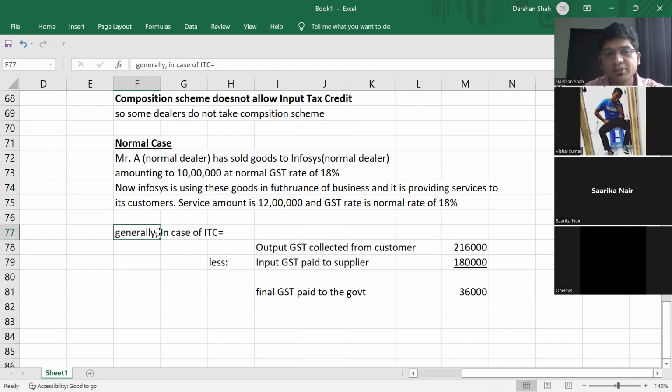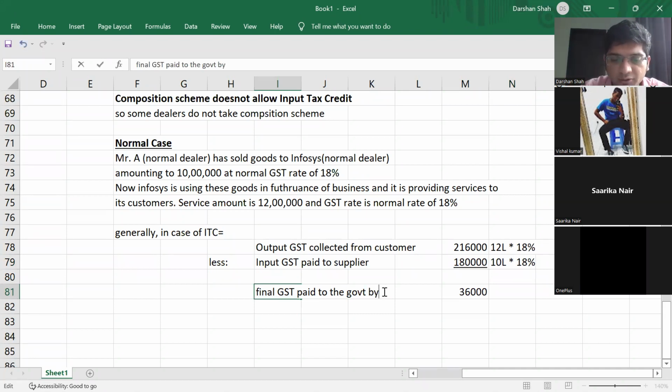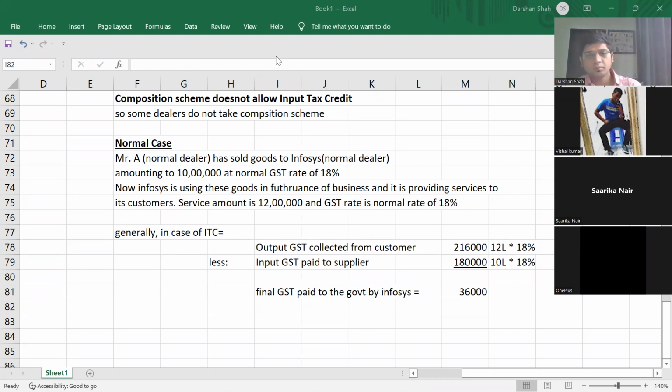So in this case, what happens? We get input tax credit. Infosys will collect 12 lakhs into 18%, and 10 lakhs into 18% Infosys has already paid. So the final GST paid to the government by Infosys is how much? 36,000. This was the normal case. See if you understood this, Pratik. Till here you understood?